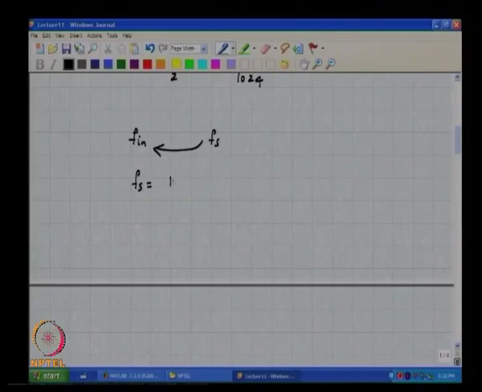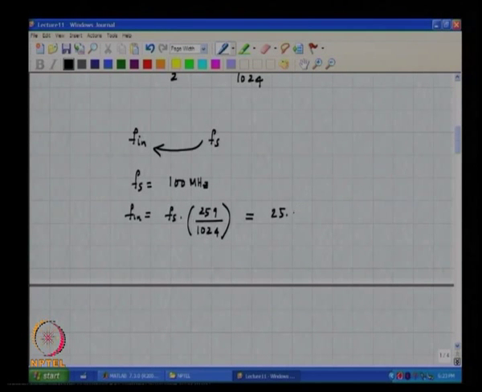Let us say Fs is 100 megahertz, and let us say Fin is chosen to be Fs times 259 by 1024 times the sampling rate, which will turn out to be some number, about 25.xyz megahertz. Some frequency like this.